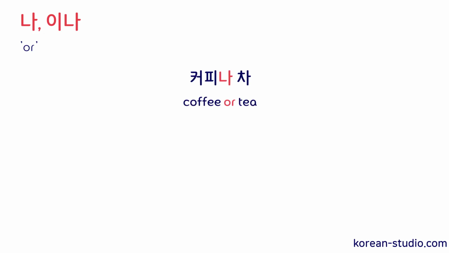Now, one of the most common uses of the particles 나, 이나 is to use it in the same way as "or" in English. So we use it to say this or that, to talk about two possibilities or two choices. So 커피나 차 means coffee or tea, and 과일이나 야채 means fruit or vegetables.